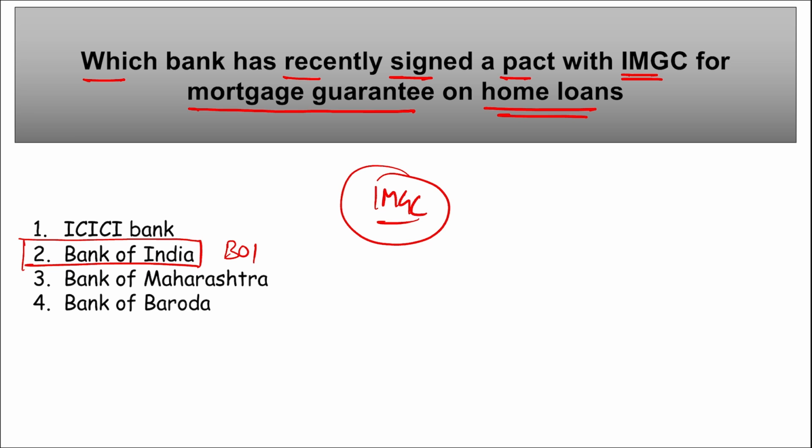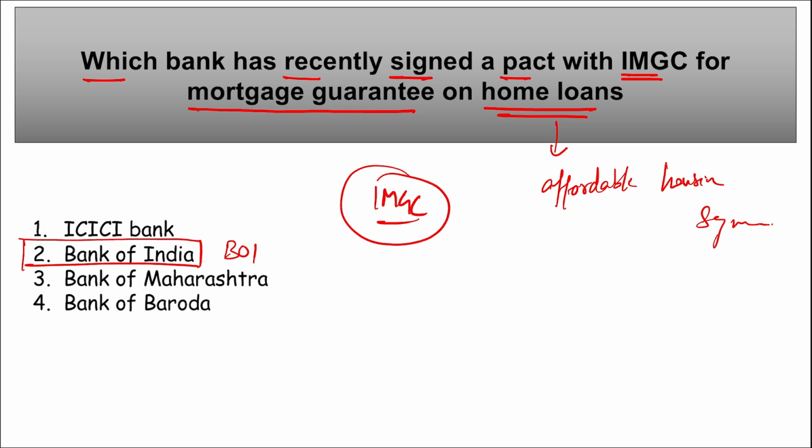BOI. They recently signed a pact with IMGC, that is India Mortgage Guarantee Corporation, to provide mortgage guarantee backed home loan products in the affordable housing segment, right? The home loans will be in the affordable housing segments, and this collaboration will cover the salaried individuals and the self-employed home loan customers in the affordable housing segment. So it is Bank of India. Take a note of this.